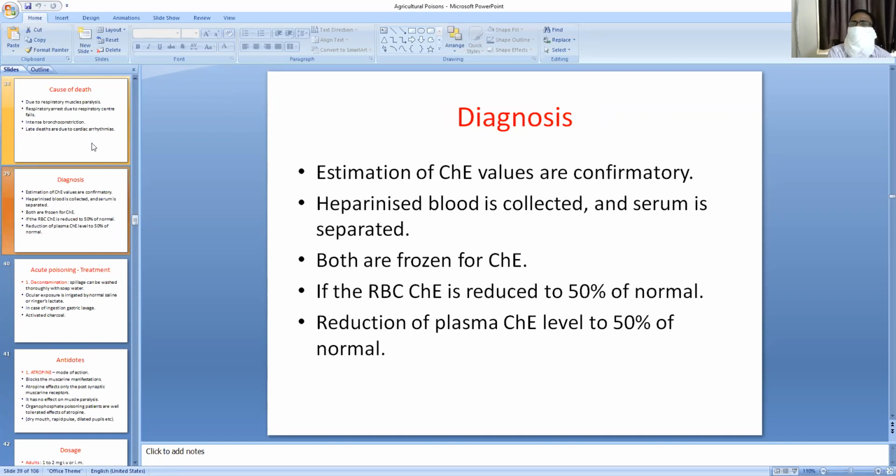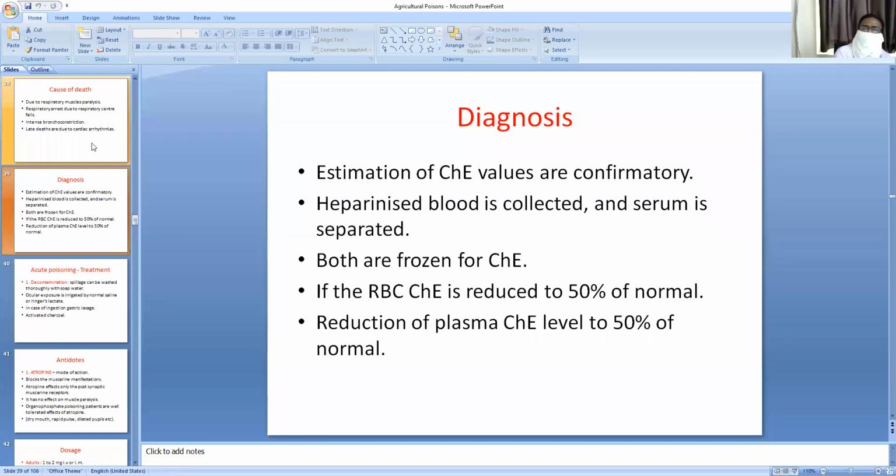How to diagnose that it is an organophosphorus compound poisoning case? Estimation of cholinesterase values is confirmatory. How will you test? Heparinized blood is collected and serum is separated. Both are frozen for cholinesterase. If the RBC cholinesterase is reduced to 50% of normal, or the plasma cholinesterase level to 50% of normal, that is the confirmation value of diagnosis.